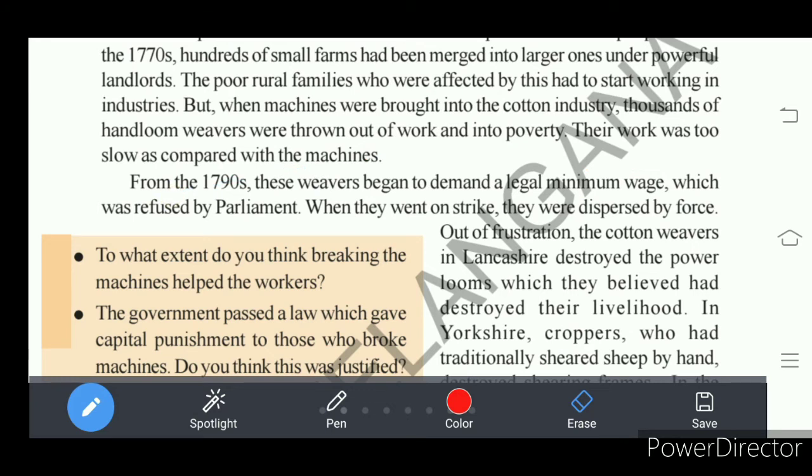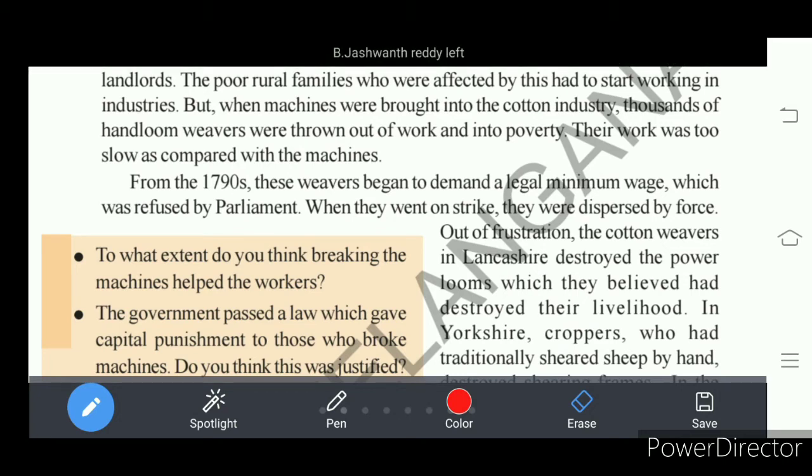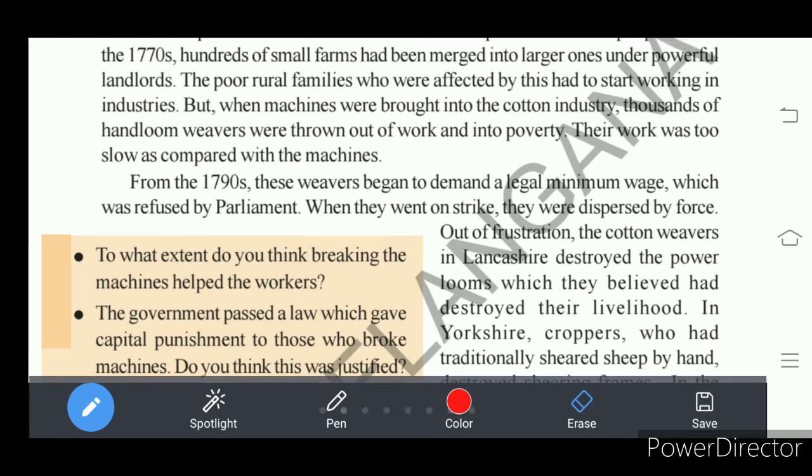So Parliament was not ready to pass an act on minimum wages because the members of Parliament were landowners, manufacturers, industrial owners. So how could they go against their profit, right?